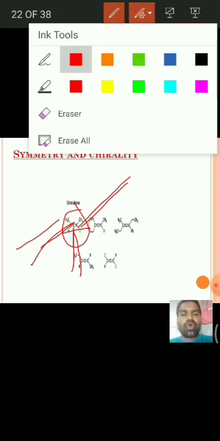That means no chiral carbon is there, but they are proved to be optically active. That means there are some molecules which, even without chiral centers, are optically active.